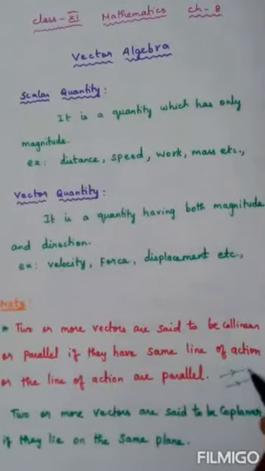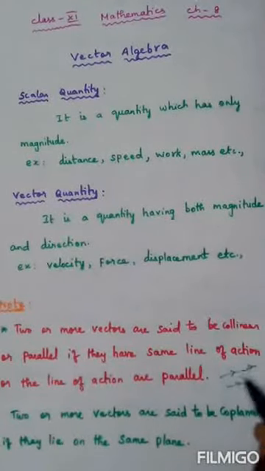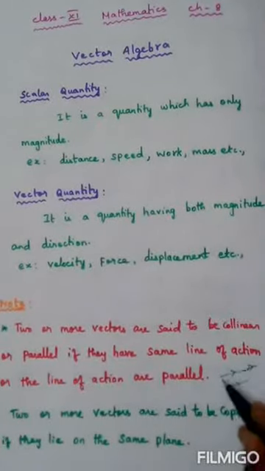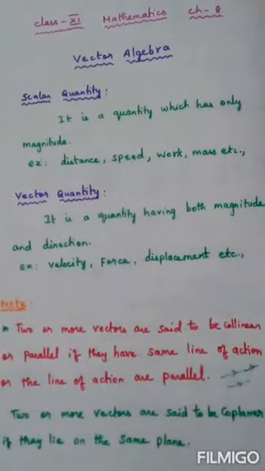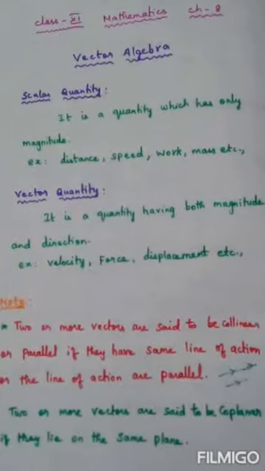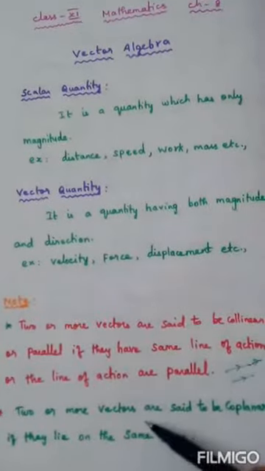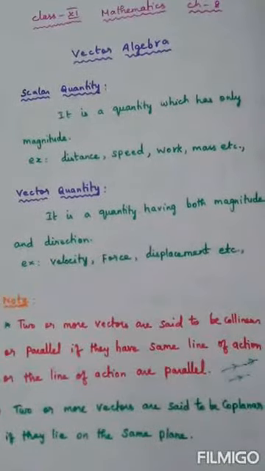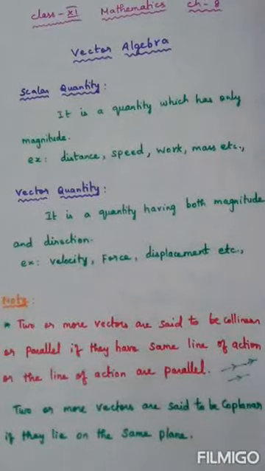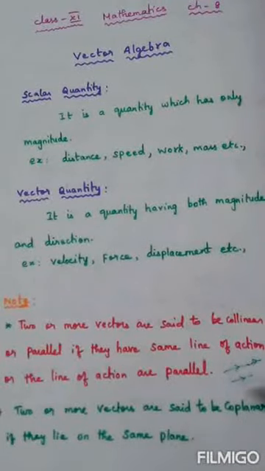Suppose one vector is here. In the same line of action, suppose I am having another vector. So these two vectors can be called collinear, lying on the same line of action. And the next one: two or more vectors are said to be coplanar if they lie on the same plane.